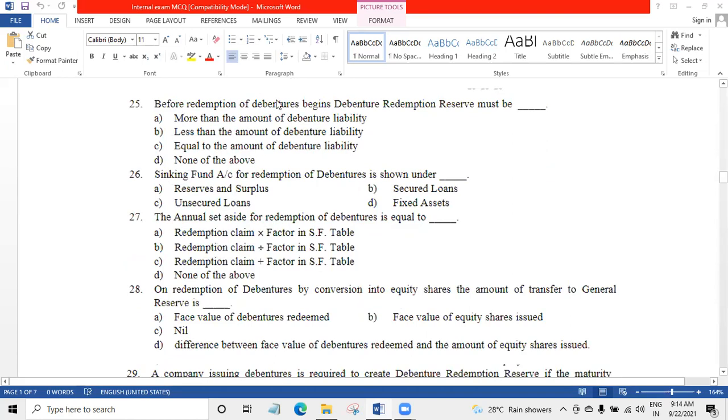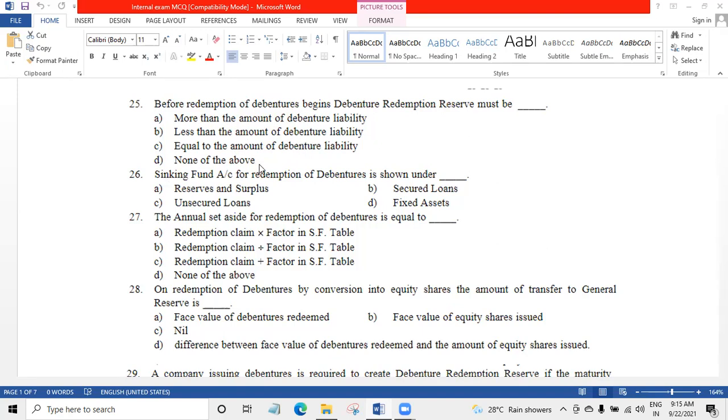Before redemption of debentures begins, DRR must be dash. More than the amount of debenture liability, less than the amount of debenture liability, equal to the amount of debenture liability, none of the above. Answer is equal to the amount of debenture liability. What amount you have to pay on maturity? That is the DRR. Before redemption, you have to create DRR equal to the amount of debenture liability.